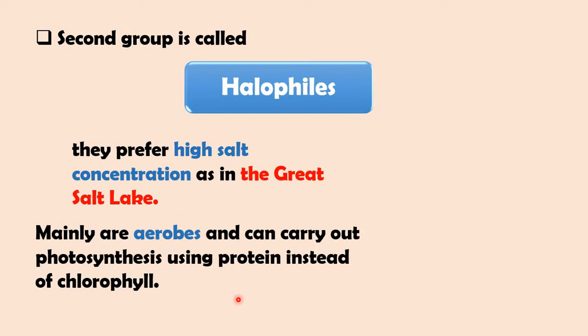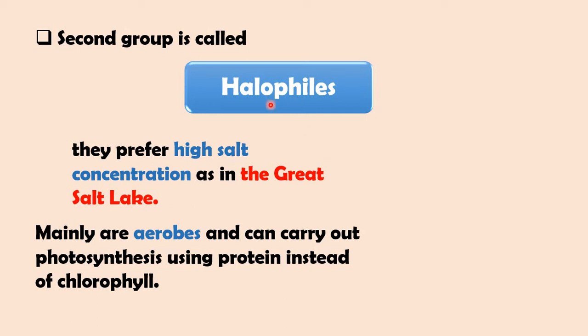For their method of respiration, they are aerobes, unlike thermoacidophils. Halophils are aerobes, which means that they need oxygen. Oxygen is essential for their survival.